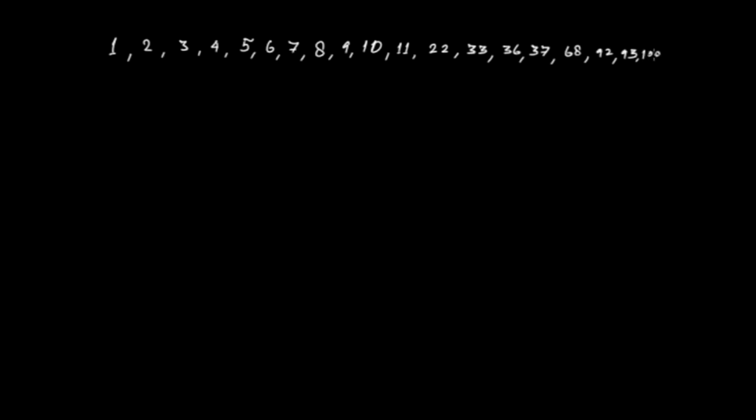Suppose you have all these numbers, and you are asked which numbers are even numbers and which numbers are odd numbers.